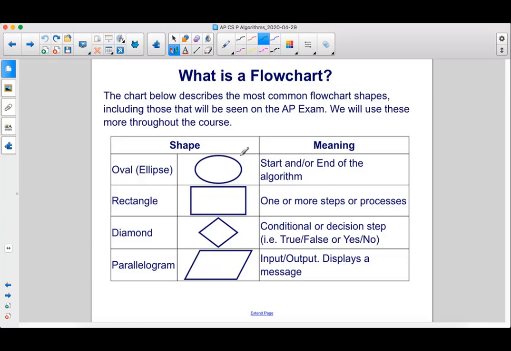An oval represents the start or end of the algorithm. A rectangle represents one or more steps or processes. A diamond represents a conditional or decision step, true or false, yes or no, etc. And a parallelogram represents input or output. Sometimes it just displays a message.